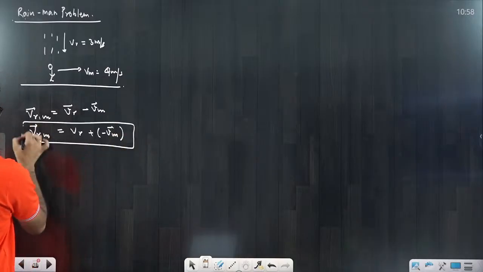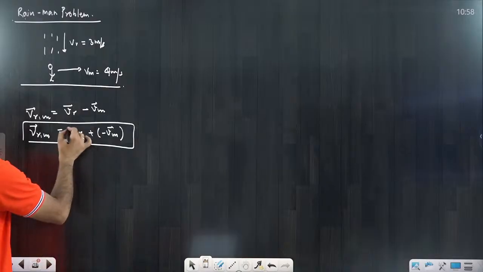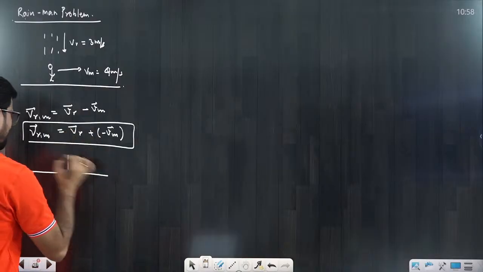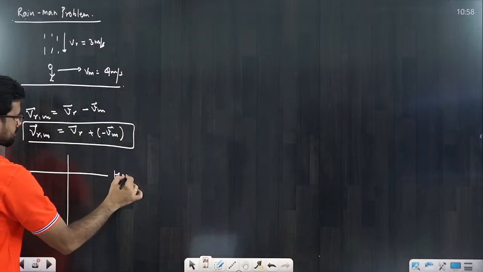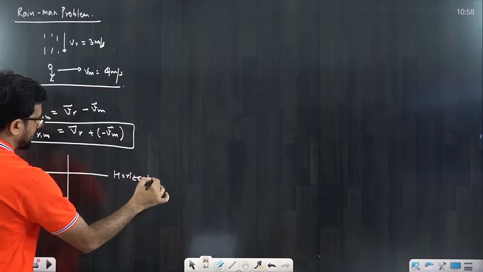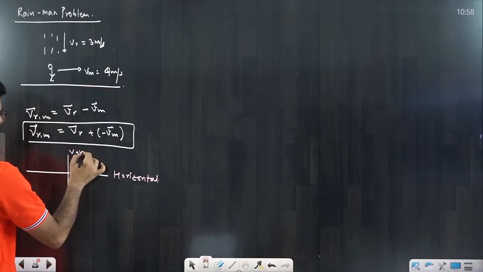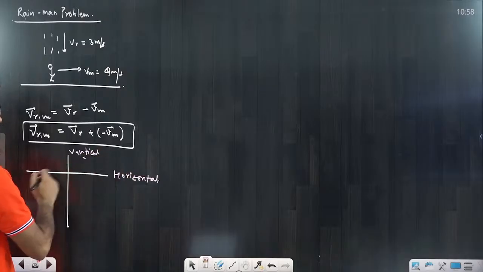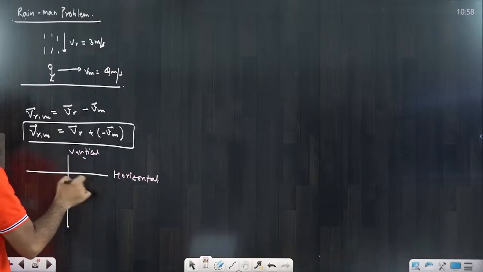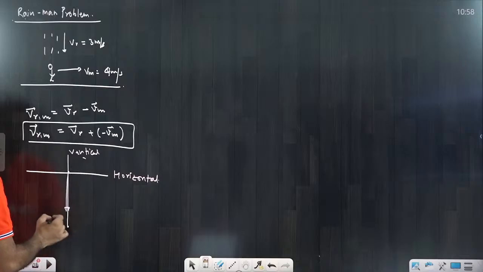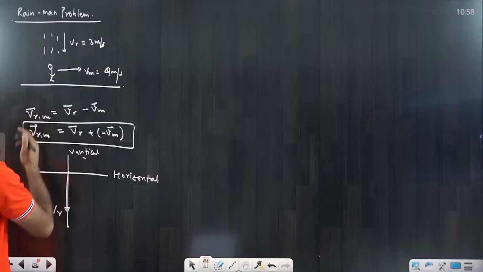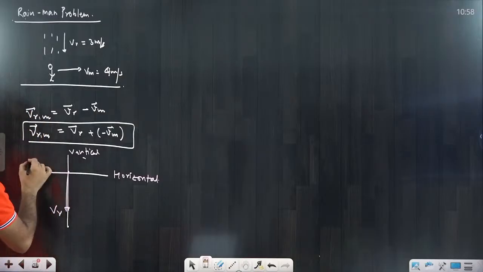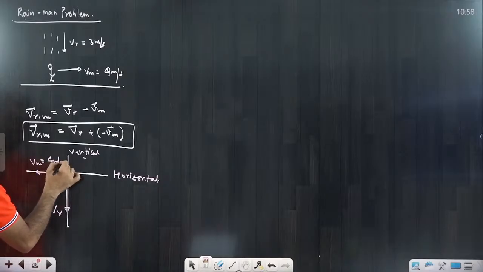It is clear. So I am just drawing it. If you draw it graphically, you will understand it. Try to see. This is the horizontal direction, and this is vertical. There should be no confusion. It is vertical, it is not east, west, north, south. In this case, this is the rain velocity, and the man velocity we have to draw in the negative direction, so this side I will draw. This is the man velocity, this value is 4 meter per second.